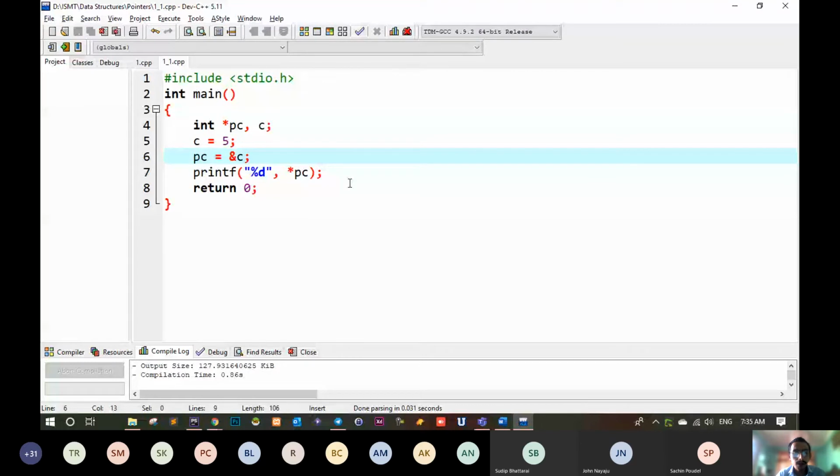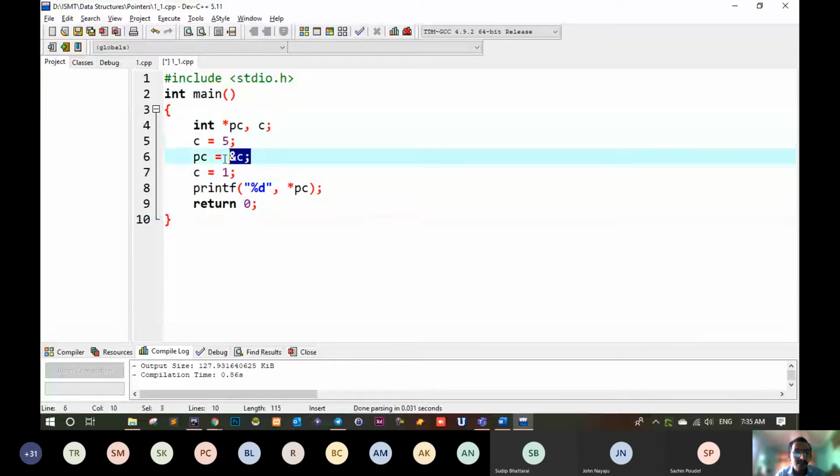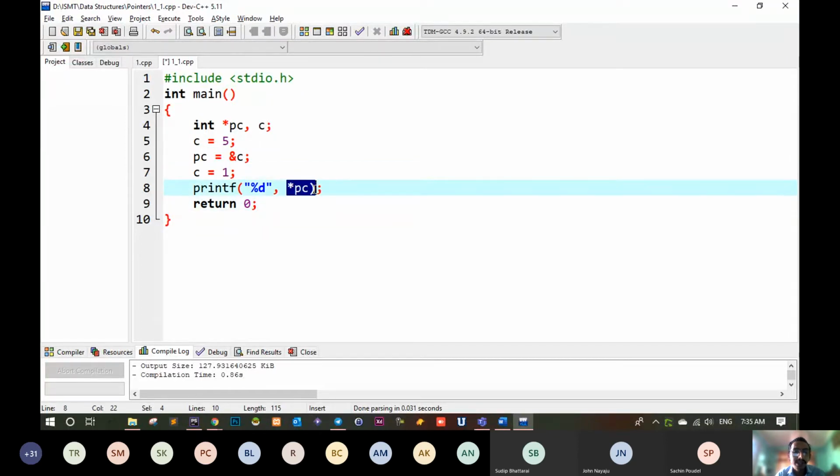You don't do anything right now, but what you did is, now if you change the value of C to 1, for example, we have assigned the value of C to 5, and then we have assigned the address of C to PC, and then you change the value of C after that. And if you are going to print asterisk PC, what will be the result? Will it be 5 or 1? It is 1.